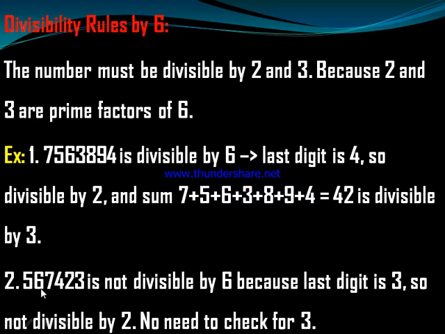Another example: 5, 6, 7, 4, 2, 3. The last digit is 3 and 3 is not divisible by 2. So the number is not divisible by 2. So there is no need to check for 3, because we can say this number is not divisible by 6.